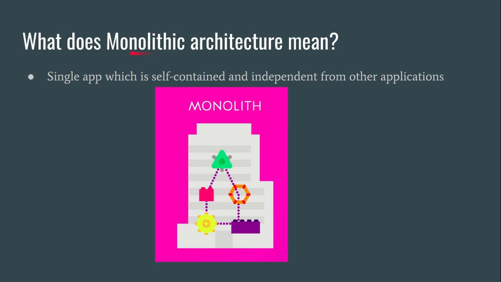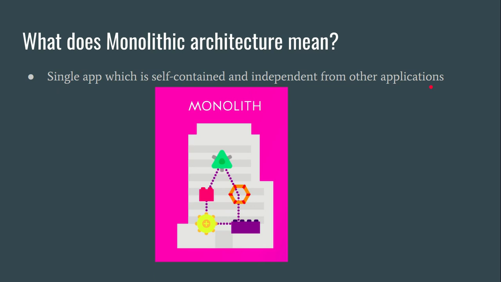So first let's come to monolithic architecture. The word mono itself means a single type of thing. As per the definition, it's a single software application which is self-contained, or you can say isolated, and it is independent from other applications. Let me give you a quick example.